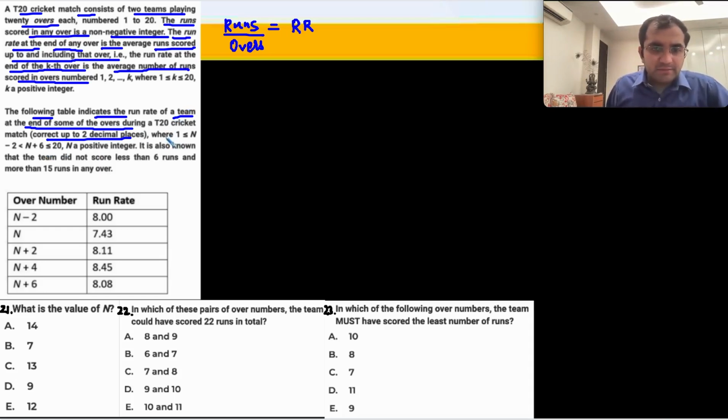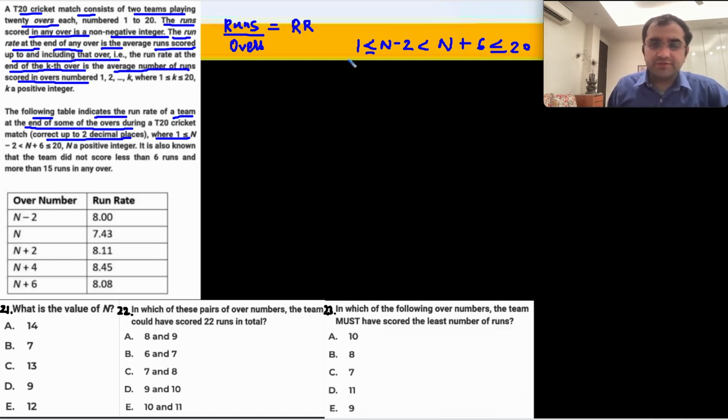And then there is some condition provided where 1 is less than or equal to n minus 2 is less than n plus 6 is less than or equal to 20. This is some condition given related to n.